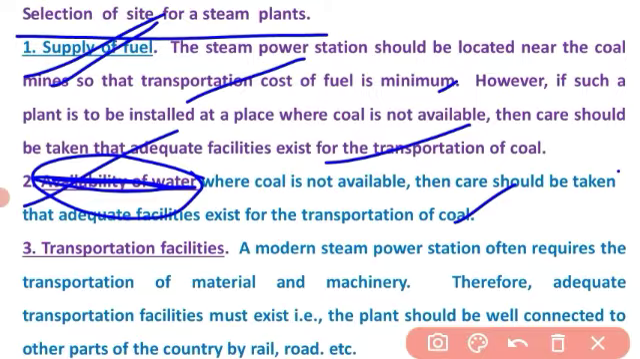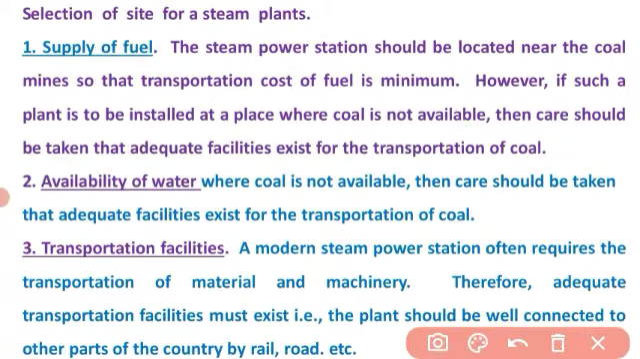Second one is availability of water. As water is required to generate the steam, the site should be located in such a place where ample water is available. Third one is transportation facilities. Transportation is needed because materials, machinery and items are transported, so the site should have adequate transportation facilities.